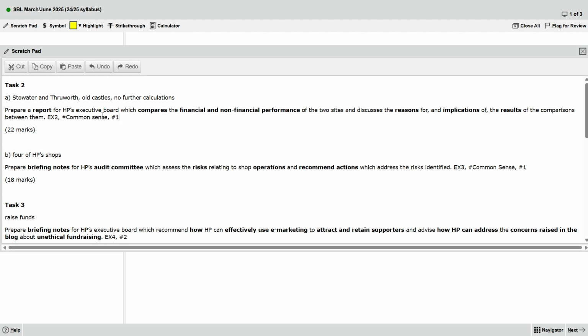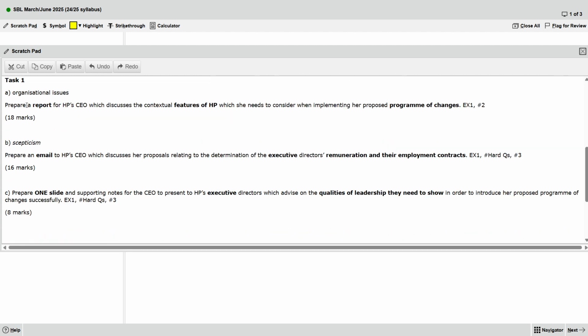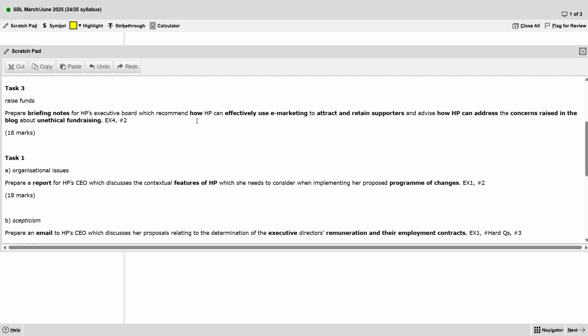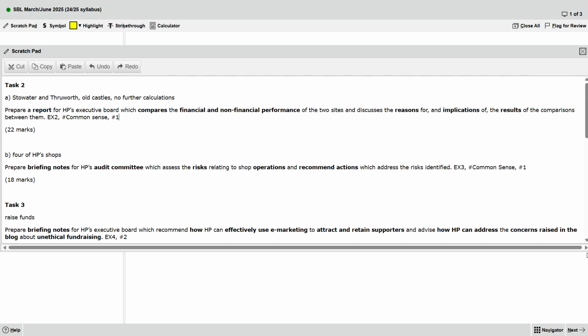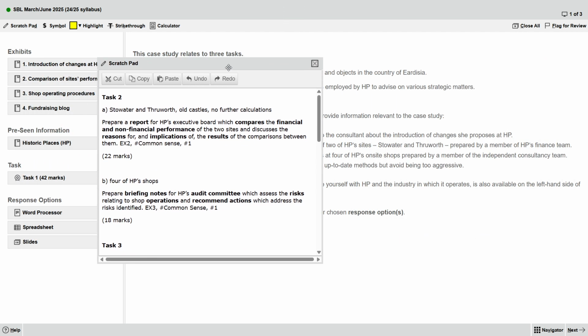So first we will do 2A, 2B. Then we will do question 3. Then we will do 1A, 1B, 1C.